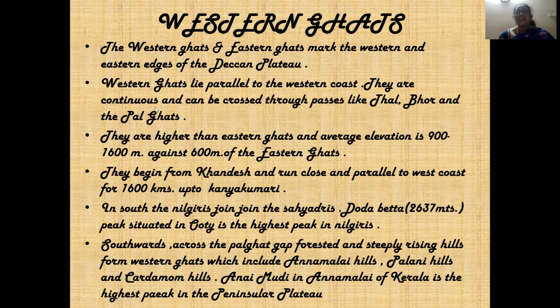They are continuous and cannot be crossed. See, Western Ghats are very continuous ranges. There are no divisions for them. So how do you cross them? There are three important gaps. They are called Thal Ghat. It is T, not J. THAL, Thal Ghat, Bor Ghat, Pal Ghat.